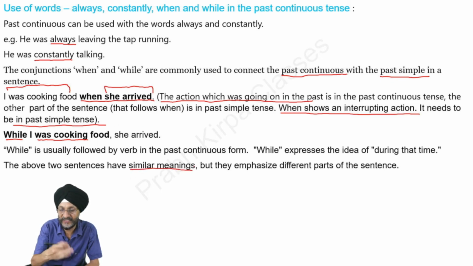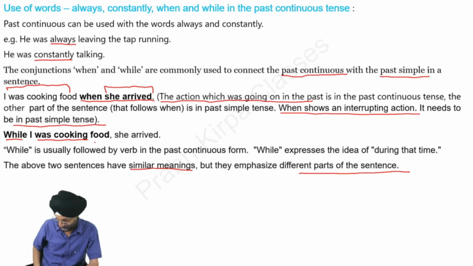Both these sentences have the same meaning, but they emphasize different parts of the sentence. As you will observe, this sentence is giving emphasis on when she arrived, whereas this sentence is giving emphasis on while I was cooking food.